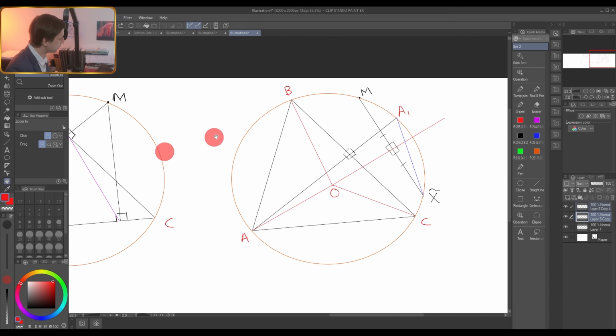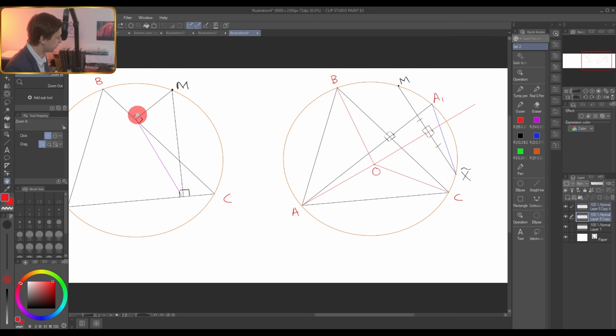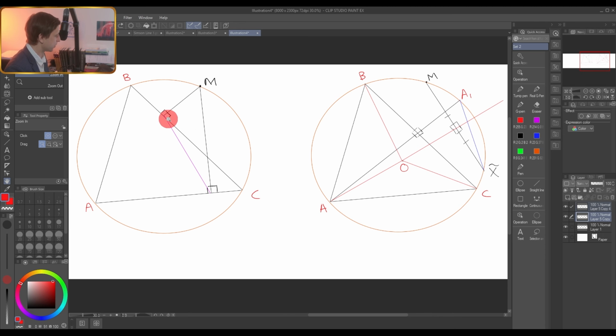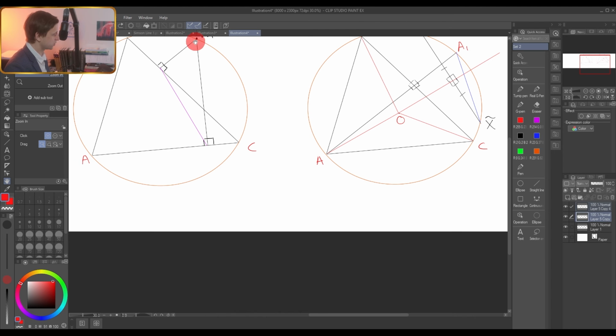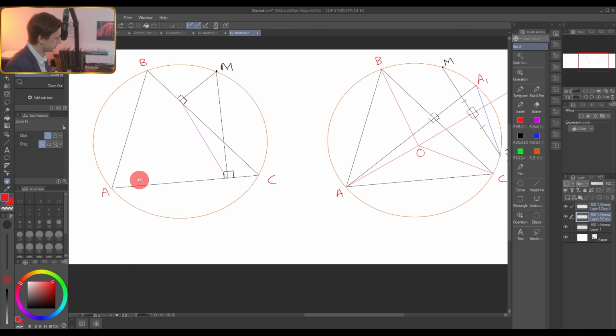So it's a great idea to separate it, and I will remind you, we need to show that this line is parallel to this line, and we will keep it super simple. We will just show that, for example, this Simpson line forms some angle with AC, and it will be exactly the same angle which line A1x forms with AC. So we will extend it, and we will show that the angle between this line and AC is exactly the angle between this line and AC.